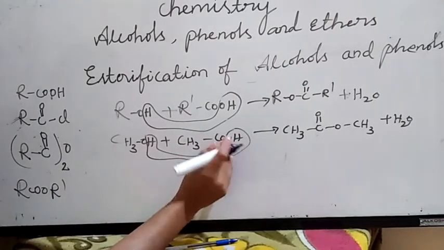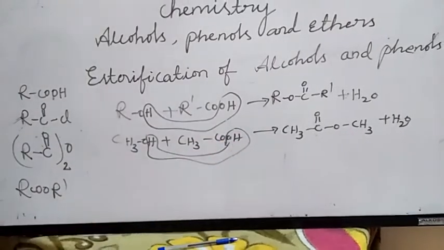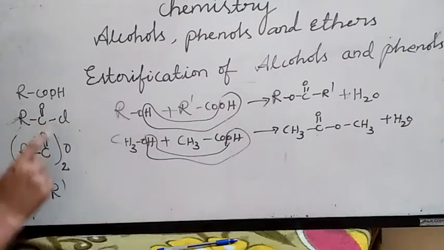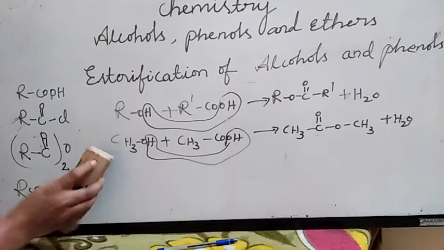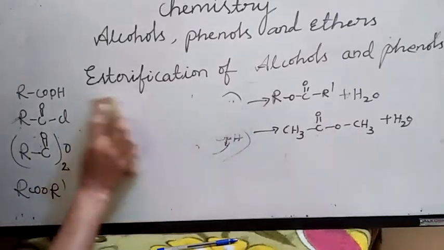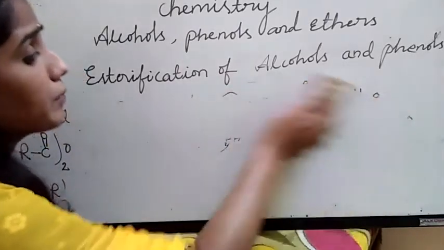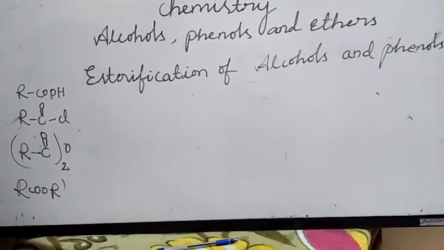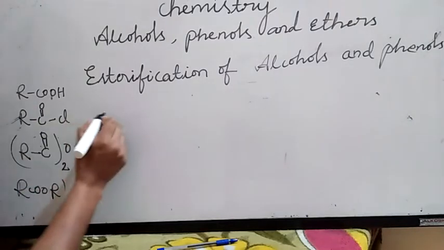COCH3. This is about alcohols and phenols reacting with carboxylic acid. Then what will happen if alcohols or phenols react with acid chloride? Again, we will get esters, right? So if you know the general reaction, you can write any number of examples. That's why I keep telling you how to practice: practice the general reaction, and you can write any number of examples.